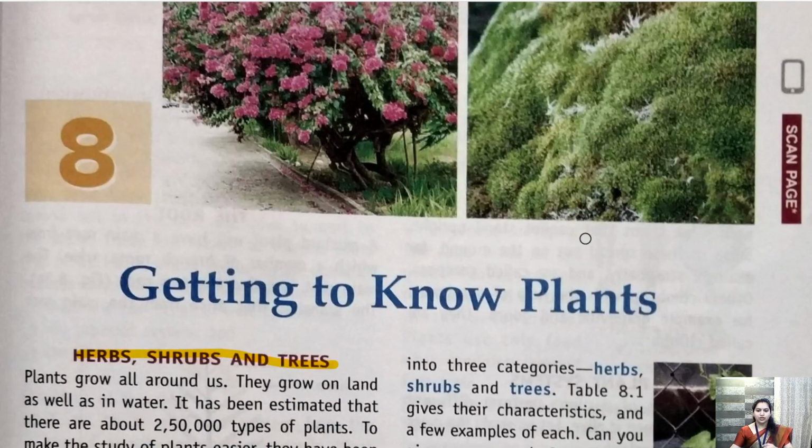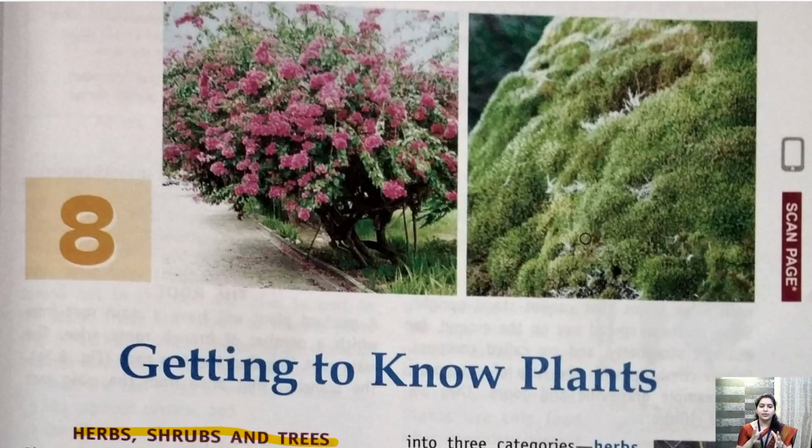So children, we see around us different types of plants. Okay, some plants are very small, some plants are large, some trees are very tall, some are very small, and trees have different shapes. Okay, so why is it so? What is the difference between all these things we are going to talk about in this chapter.